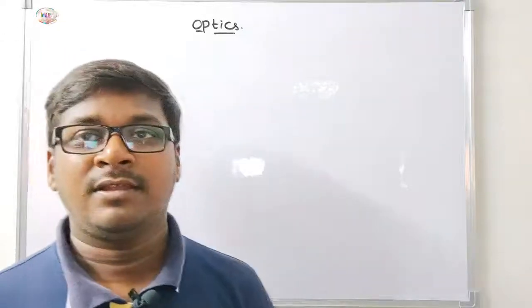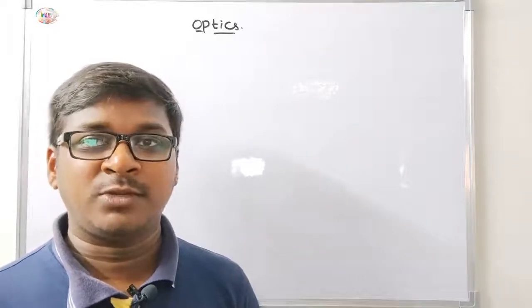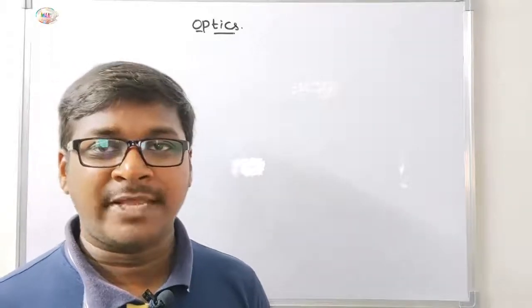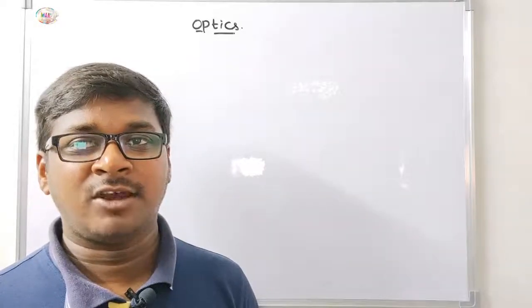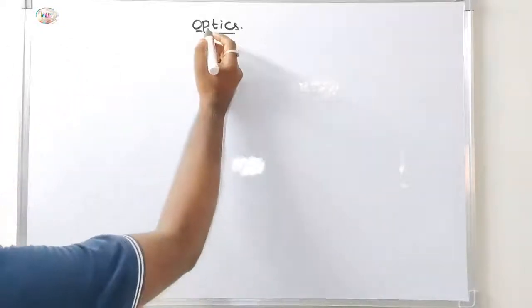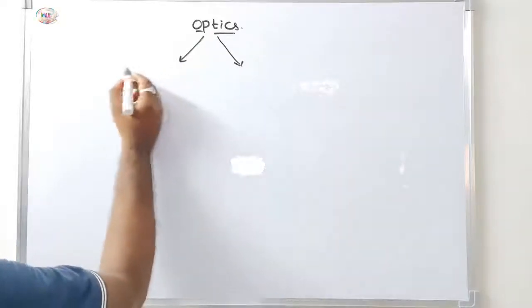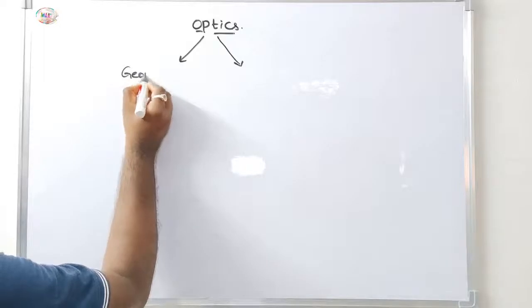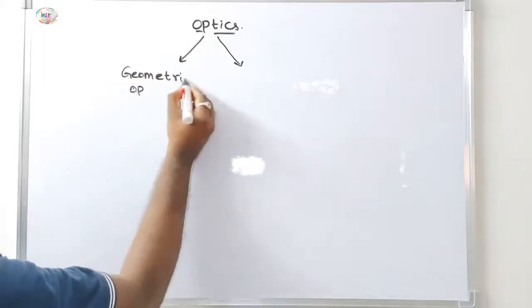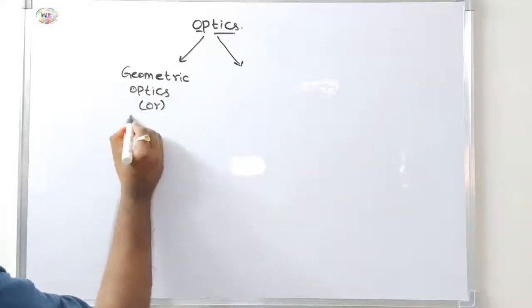Optics is mainly classified into two types. The first one is ray optics or geometrical optics.